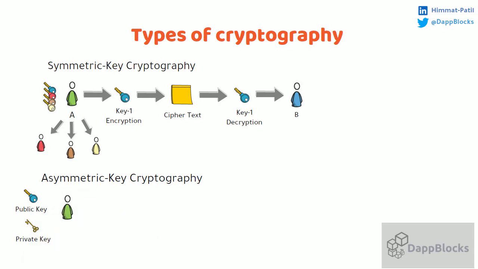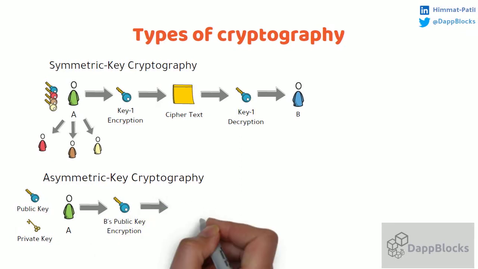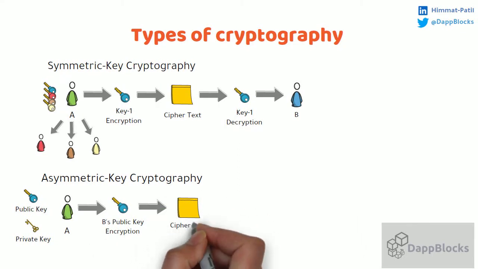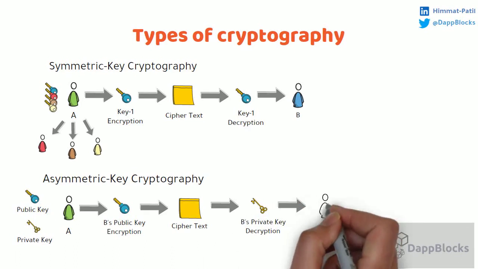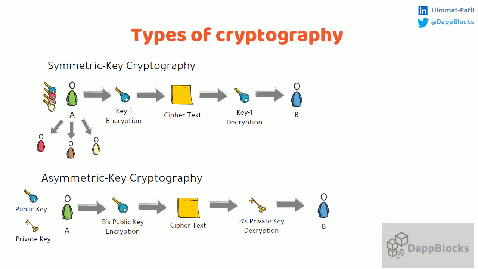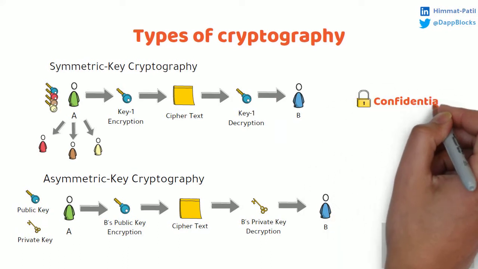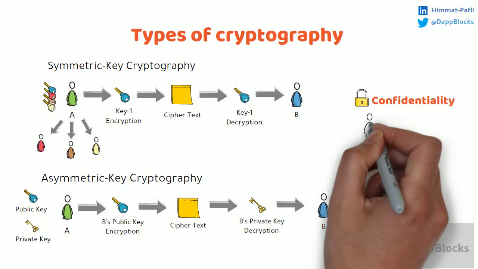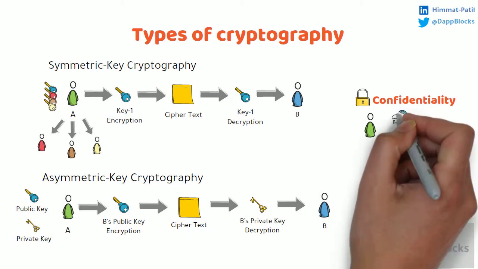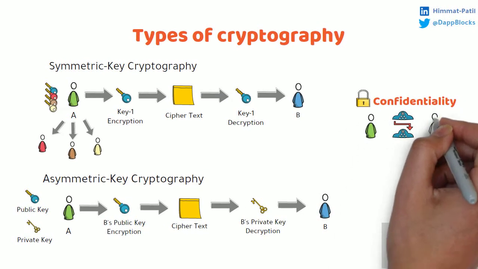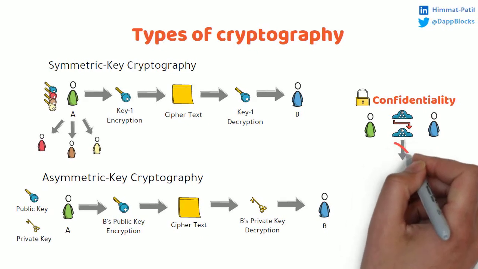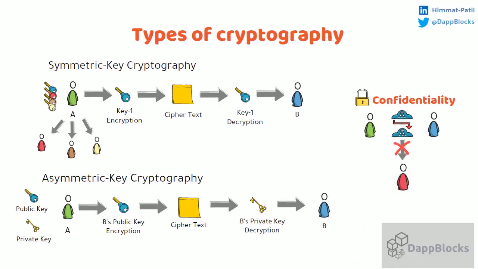Here, A uses B's public key to encrypt the message, transfers that encrypted message over the network, and once B receives it, B decrypts that message using B's private key and reads the original message. With this approach, we have solved one of the network problems, that is confidentiality. We have used B's public key to encrypt the message so that no one else can decrypt it and read the message in between the network without having B's private key.